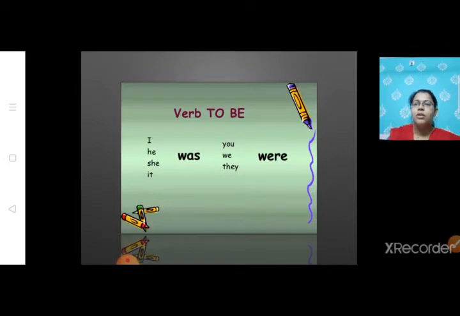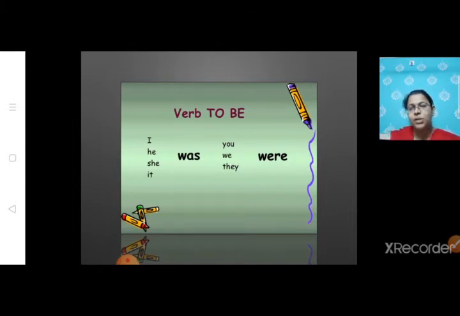So here there is the to be form of the verb, that is was and were, as I told you before. Was is used for singular person: I, he, she and it. I is the first person and he, she and it is the third person singular. So for I, he, she and it, if we are using the to be form of the verb, then in past tense we are going to use was along with it. And we are going to use were along with you, we and they. Along with the you, we are going to use were, whether it is singular or plural.